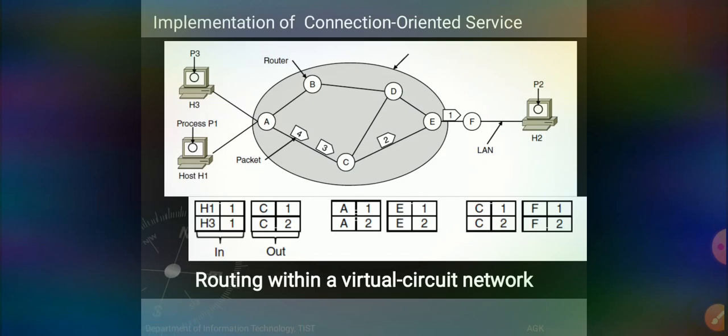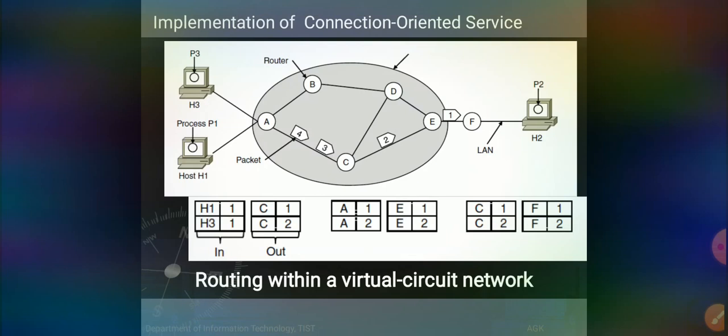When a connection is established, a route from the source machine to the destination machine is chosen as part of the connection setup and stored in a table inside the router. So H1 and H3 first send their packets to the C router. The route was fixed: A to C, C to E, and E to F. This was the fixed route.